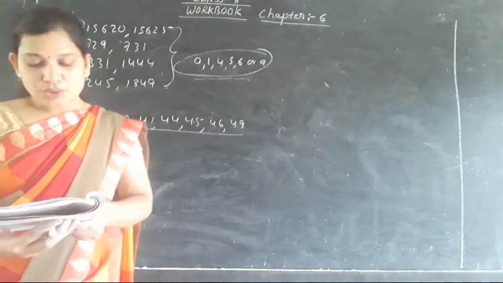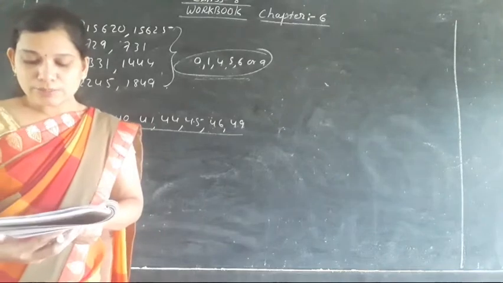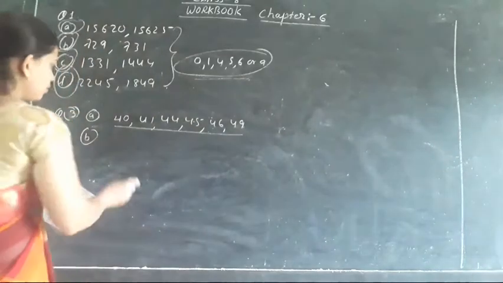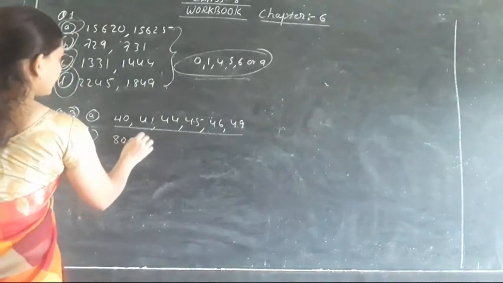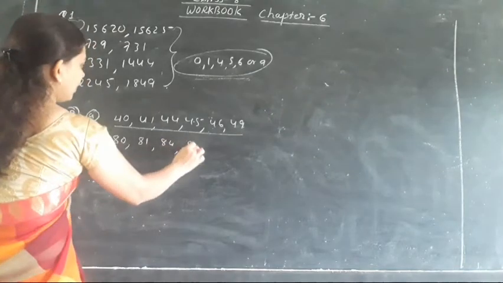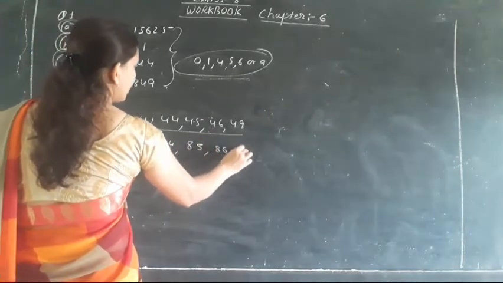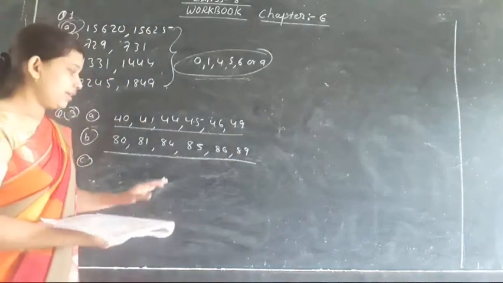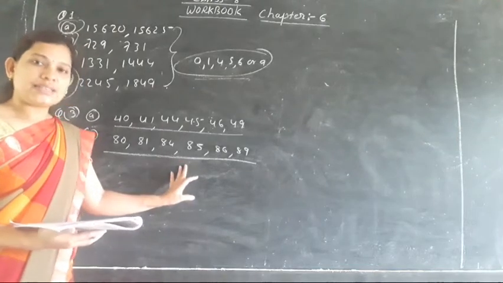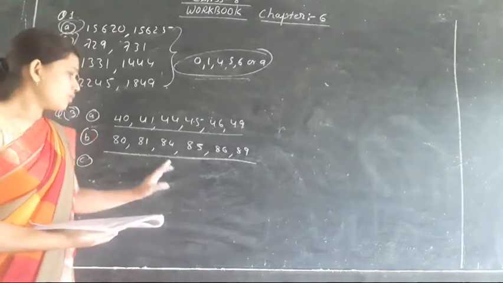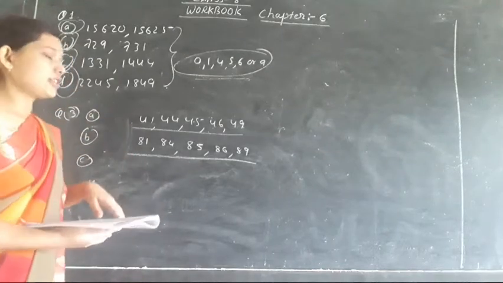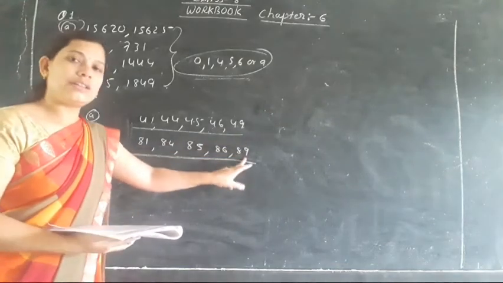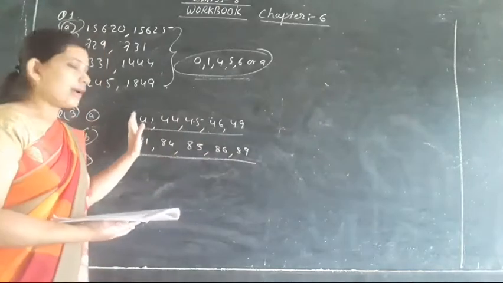Moving toward the B part of the question, here it is said perfect square numbers between 80 to 90. So what are those numbers? I am going to write them over here: 80, then 81, 84, 85, 86 and 89. So these are the numbers which come between 80 to 90. ये ऐसे नंबर्स हैं जो 80 से 90 के बीच ऐसे नंबर्स हैं जो कि परफेक्ट स्क्वायर हैं. Okay, so you can write or not write 40 as it is, as it is between. So 40 और 80 को ना लिखकर 41 और 81 से लिखोगे, 49 और 89 तक. So this is the answer of question number 3, A part and B part.